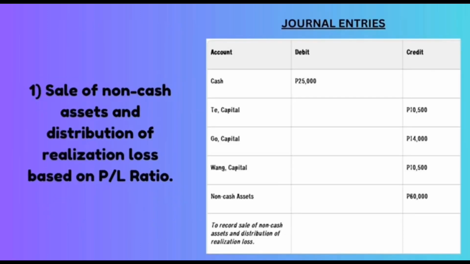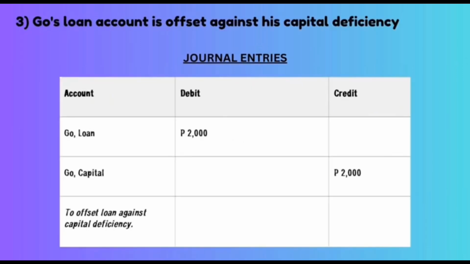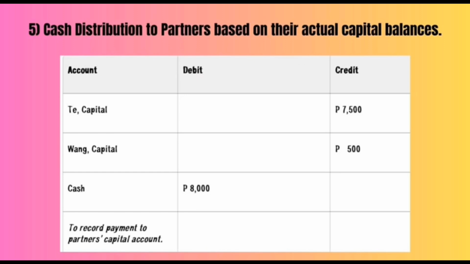Sale of non-cash assets and distribution of realization loss. Payment of liabilities. The partner's loan account is offset against his capital deficiency. Payment of partner's loan. Cash distribution to partners based on their actual capital balances.